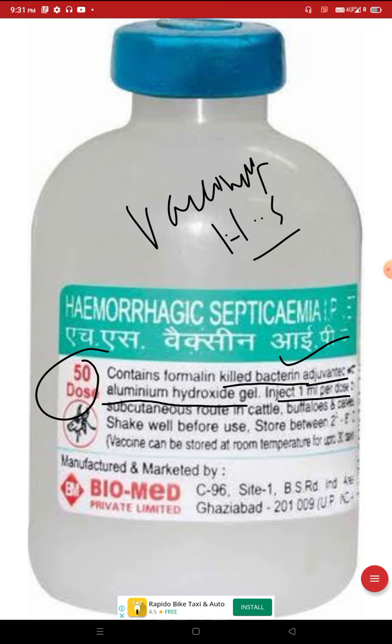Inject 1 ml per dose by subcutaneous route in cattle, buffaloes, calves. This is the thing we have to remember: killed bacterins, not attenuated, with aluminum hydroxide gel. We have to provide it by subcutaneous route. Okay, thank you.